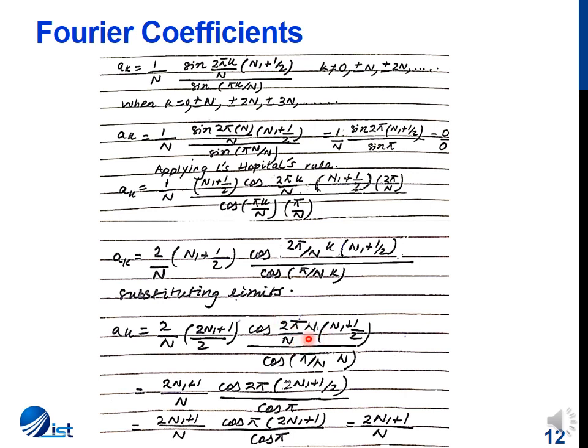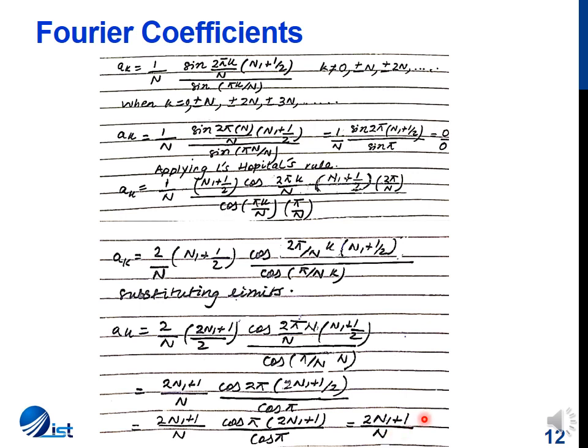So I substitute k is equal to n and solve it, and I get 2n1 plus 1 by n into cos pi by cos pi. The value of cos pi cancels out in both numerator and denominator, and as a result I get 2n1 plus 1 by capital N.